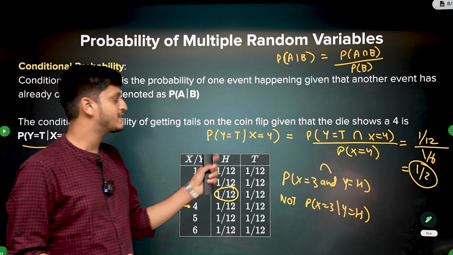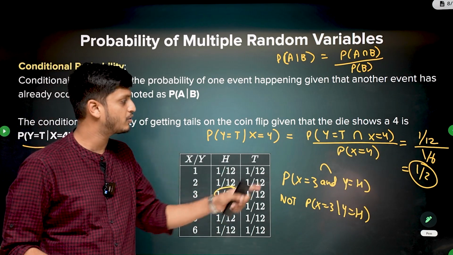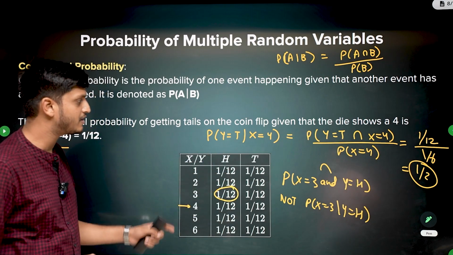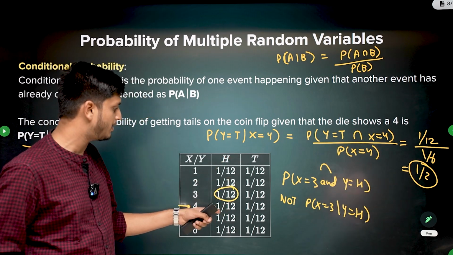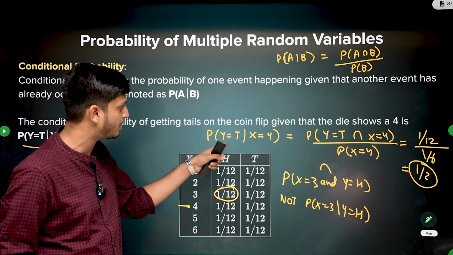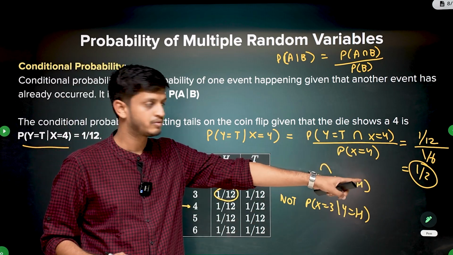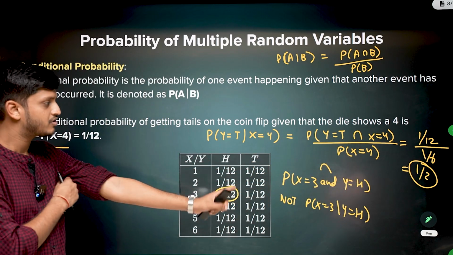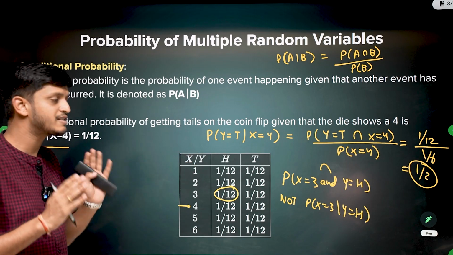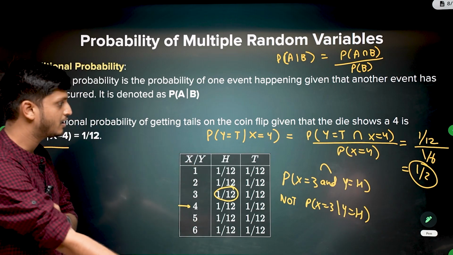So what is the probability of y is tails given x is already 4? It is 1 by 2 only. In this case, see, it is not equal to the joint probability of y equal to tail and x equal to 4. That was 1 by 12. But here we are getting 1 by 2. Right? So marginal probability, joint probability is different from conditional probability.